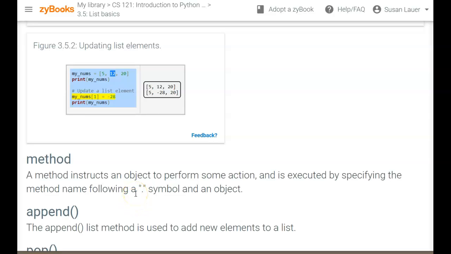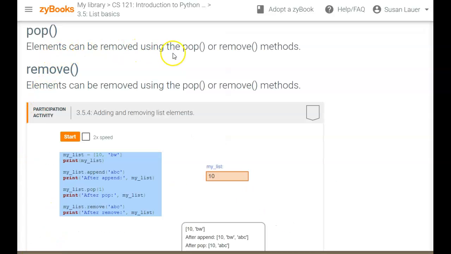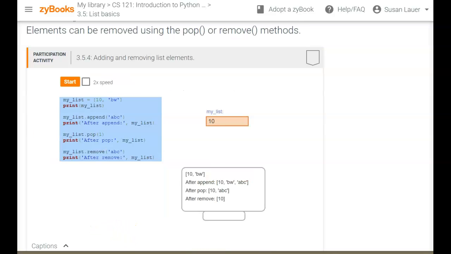A method instructs an object to perform some action and is executed by specifying the method name with a dot symbol. We've seen several methods already. We did the dot format, and we did math dot square root, dot fabs, and dot pow. So any time that you see a dot here, it means you're working with a method. The thing right after it is the method. Append is a method that the list uses to add new elements to the list at the end. The elements can be removed using the pop or remove method, and we're going to play with those in the next couple of exercises.